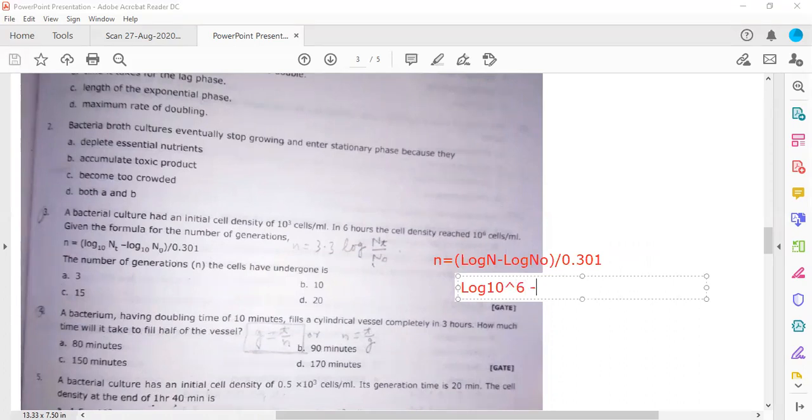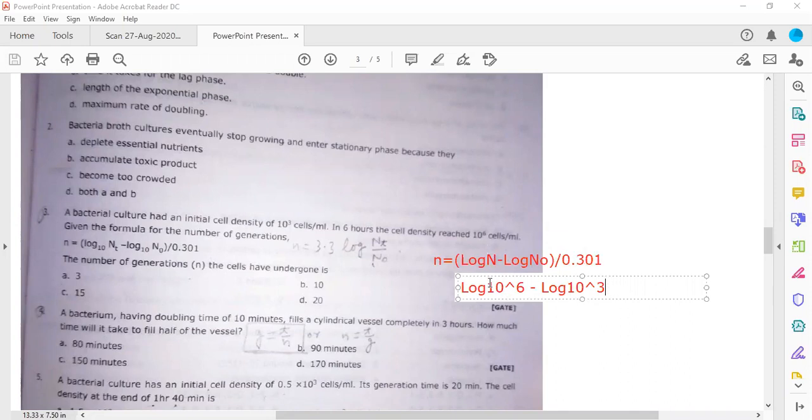Then there is a minus sign, log of 10 to the power 3, right? Because N naught is 10 to the power 3. This is the initial cell number, and 6 hours is given, but you do not require the 6 hours now. You just need to calculate this and divide by this value.